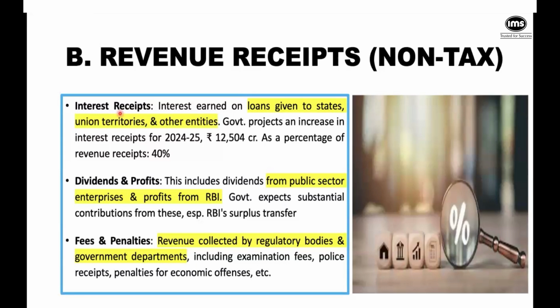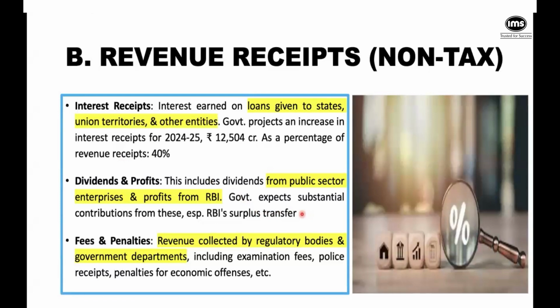So for this interim budget, the announcement was some 12,504 crores coming in as interest receipts. And basically, it's 40% of the revenue receipts. So the per year income that the government earns, 40% of it is interest receipts, right? Then, of course, another very big support to the government of India has been the public sector. So all the Navratans, all the good public sector companies, and again the RBI, they pay dividends to the government of India, and that becomes a substantial contribution to the government's kitty.